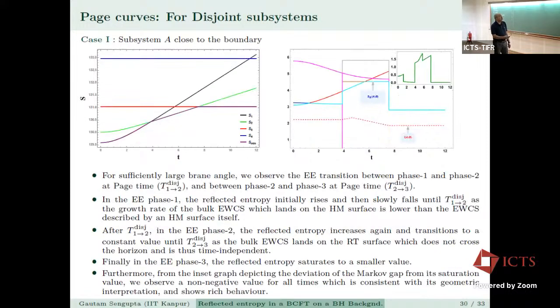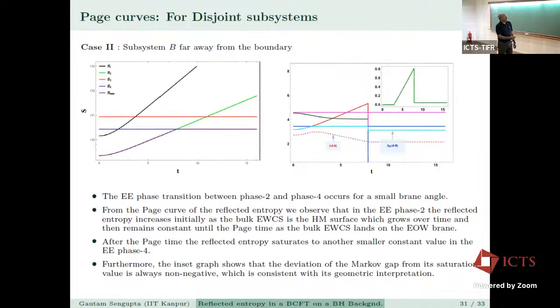Sorry, I should have mentioned that the previous one is for a large brane angle, with subsystem A close to the boundary, and this is for a small brane angle. The E phase transition between phase 2 and phase 4 occurs for a small brane angle. From the page curve of the reflected entropy, we can observe that in the E phase 2, the reflected entropy increases initially as the bulk EWCS is the Hartman-Maldacena surface, which grows over time and then remains constant until the page time as the bulk EWCS lands on the end of the world brane.